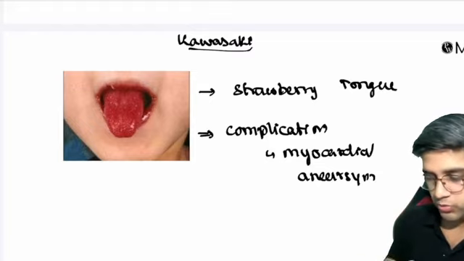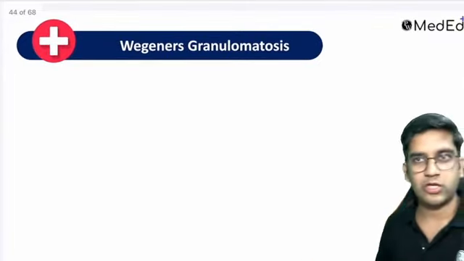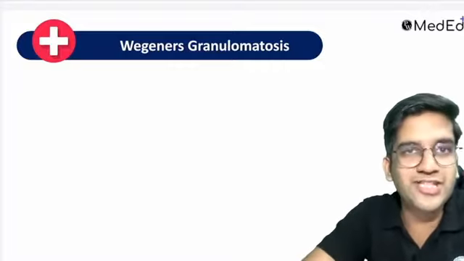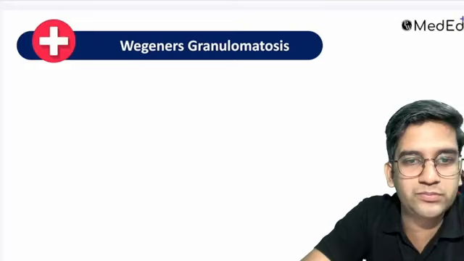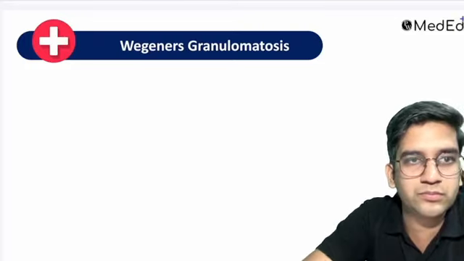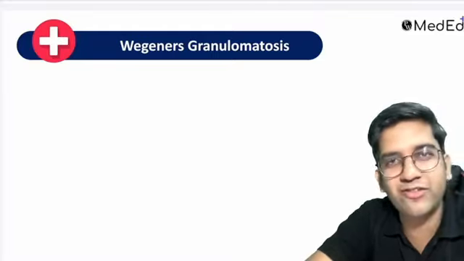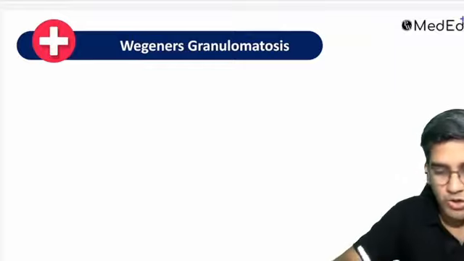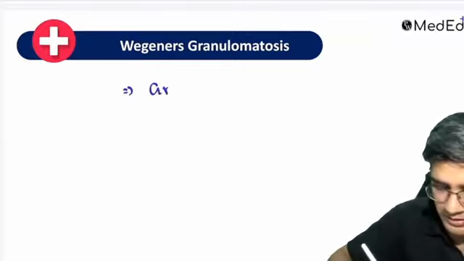Next is about one more disease, Wegener granulomatosis. Small, medium, or large. So when I say we'll stop, you will become more excited, right? Small, medium, or large. Small muscular vasculitis, because we never read them in large and medium muscular vasculitis, so it has to be small muscular vasculitis, right? Robbins must have given a new name for this. The other name for this is granulomatosis.